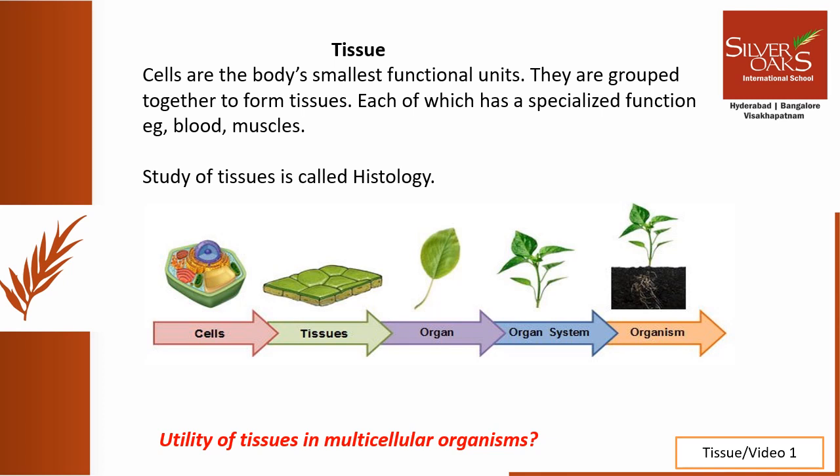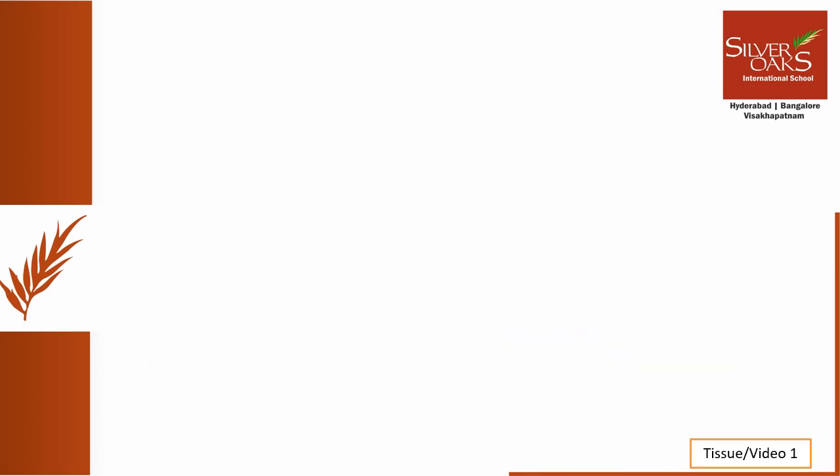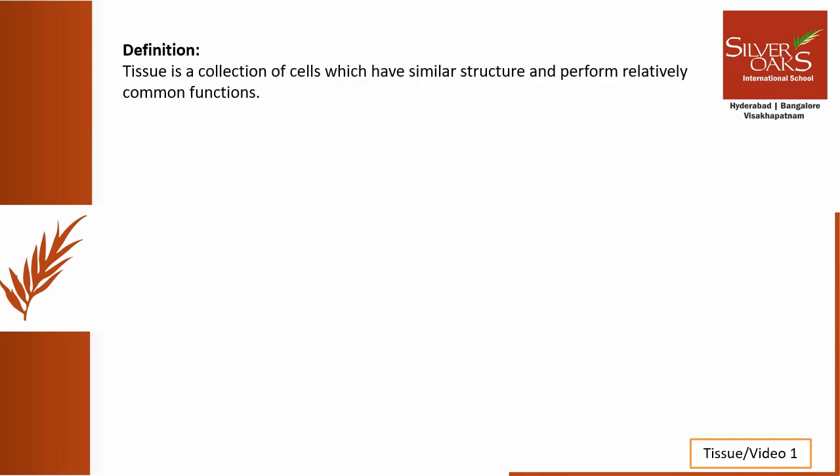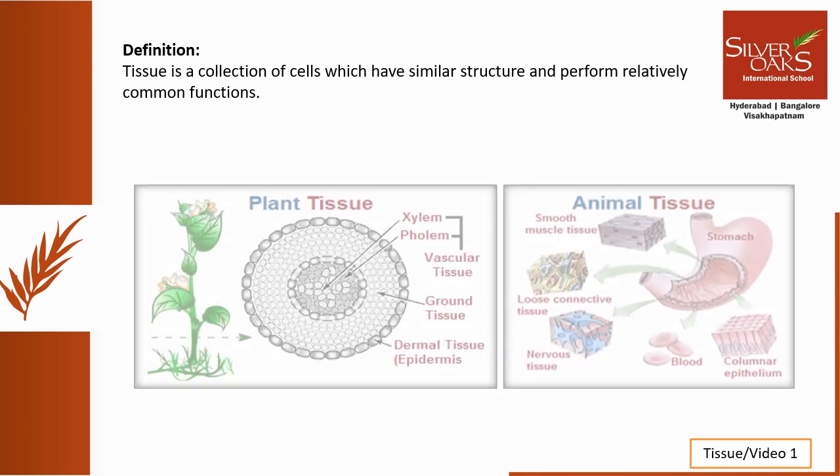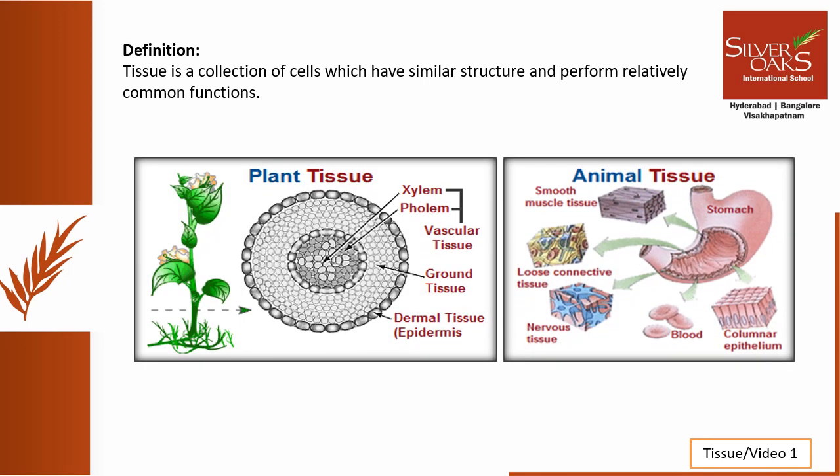Due to the division of labor, possible due to the grouping of cells, it gives the highest possible efficiency to function in a multicellular organism. So we can define tissue as a collection of cells which have similar structure and perform relatively common functions. Now tell me, do you think a plant tissue and an animal tissue will be similar to each other? You are right. They will not be similar.